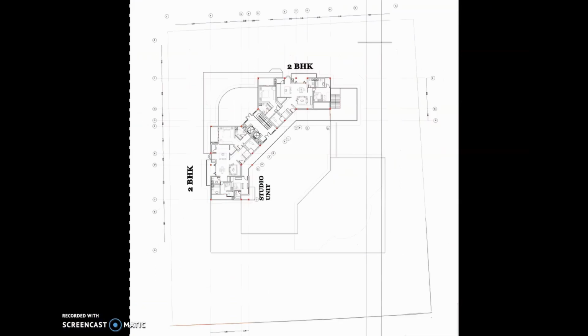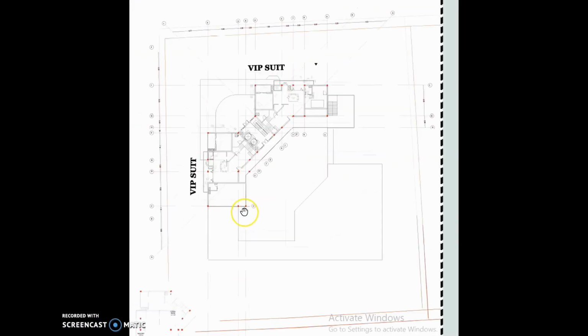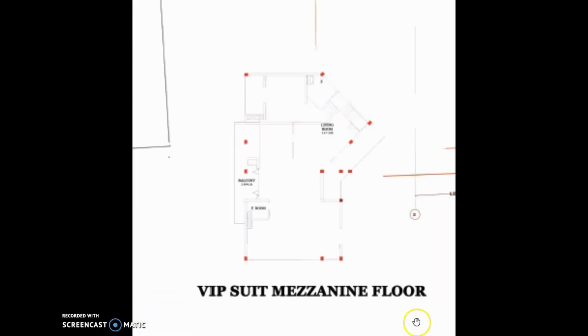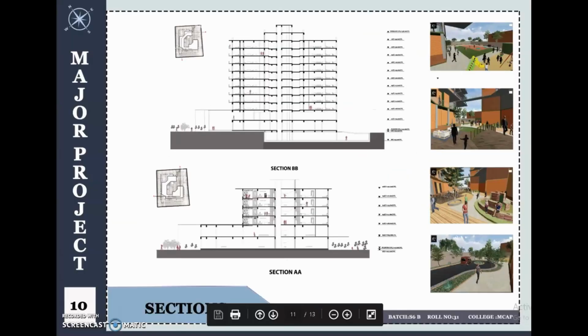Here are the designs of each floor plan. And this is the floor plan of the VIP suite, a lower floor. Here is a plan of the mezzanine floor for the VIP suite. Sections: Section AA is cut through the playground and the activity zone of the design. Section BB is cut through the college road and the playground.